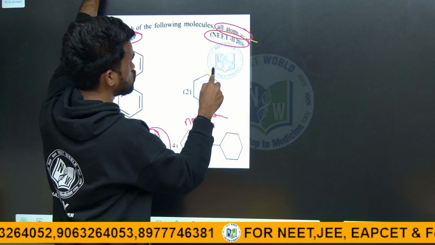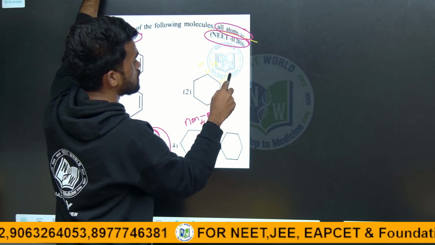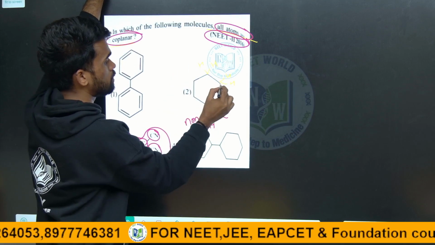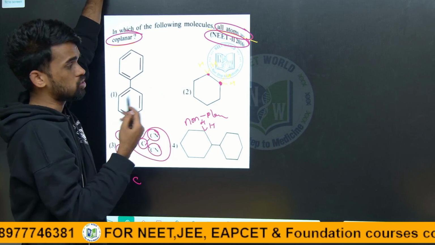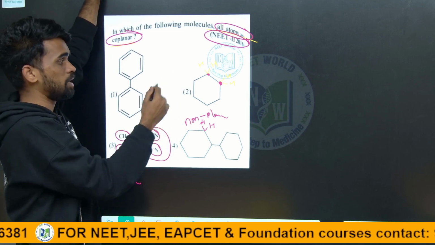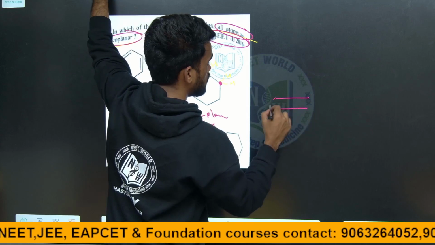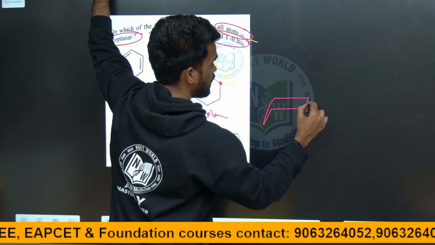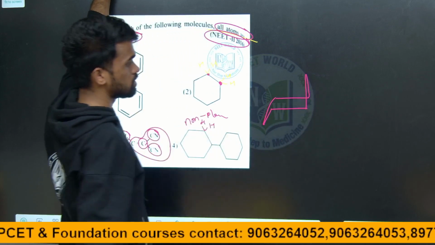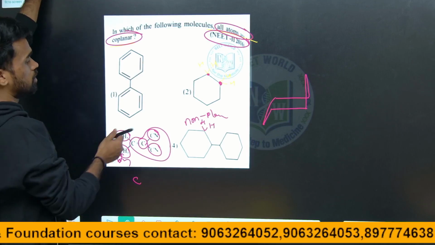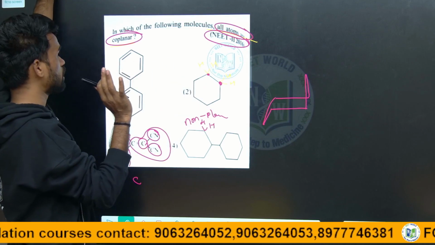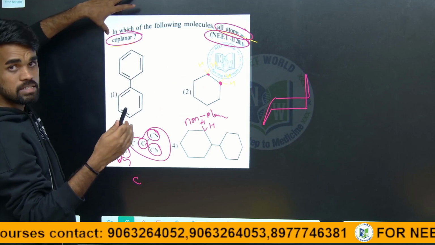Here also the same story is applicable. Here these carbons have sp3 hybridization, so they will also lie in different planes for this cyclohexane. So the cyclohexane structure you can also take from the chair and boat forms like this. Next, this is also not planar, not coplanar.